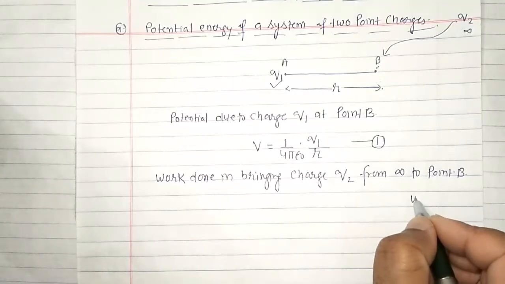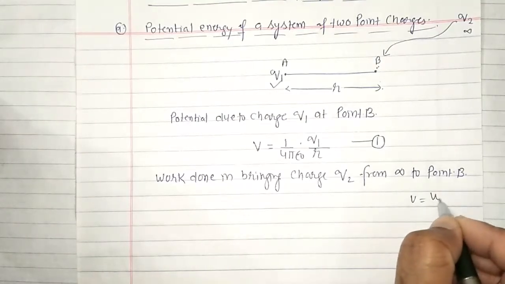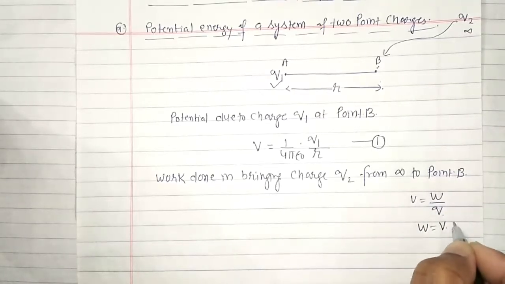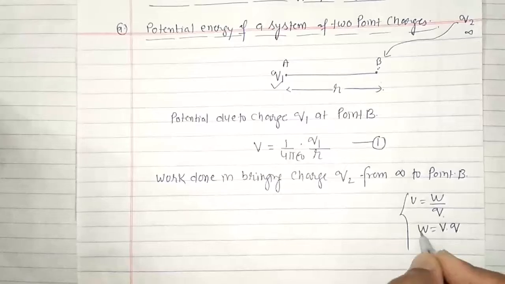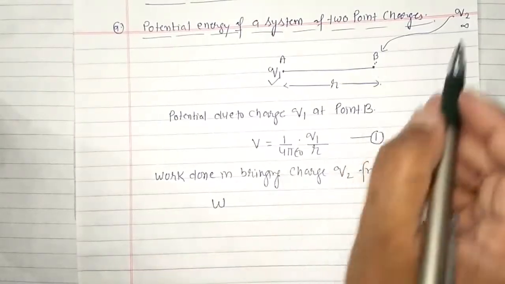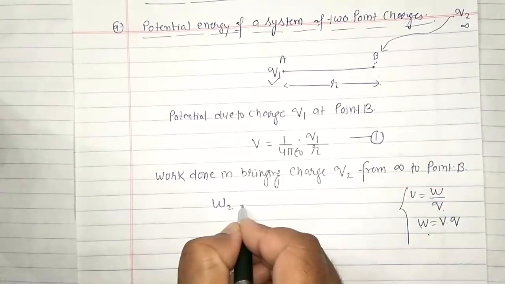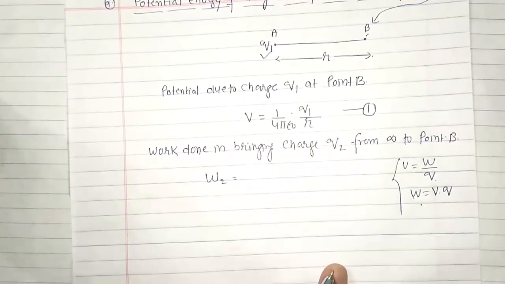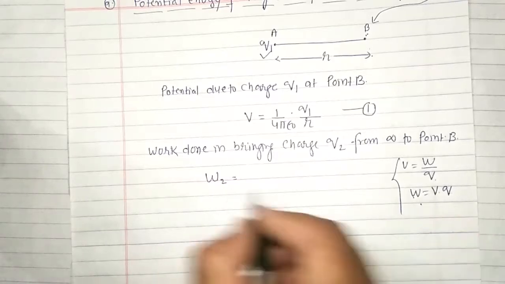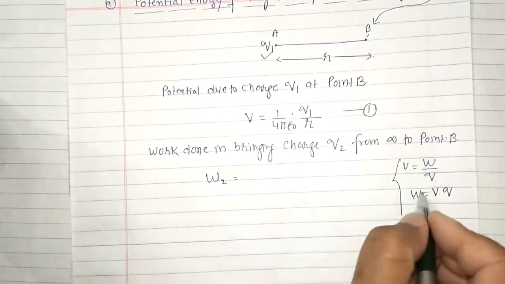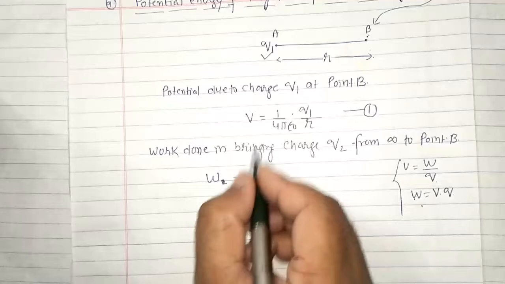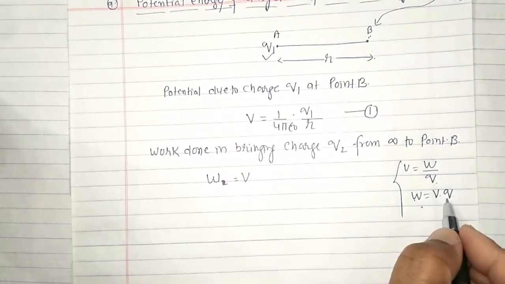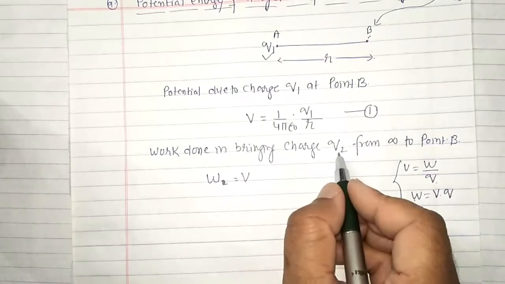Work done, or simply potential, is given by W by Q. So work done will be equal to potential multiplied by charge. So this work done W is equal to the potential, and the charge which we are trying to bring, that is Q2.